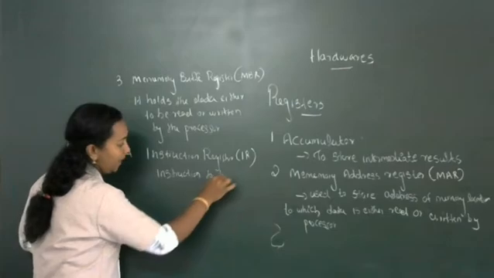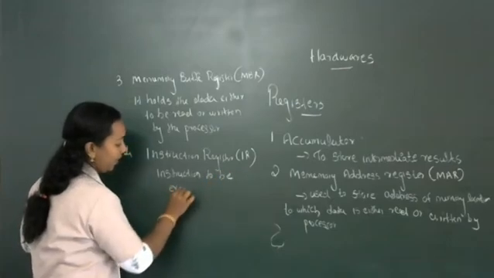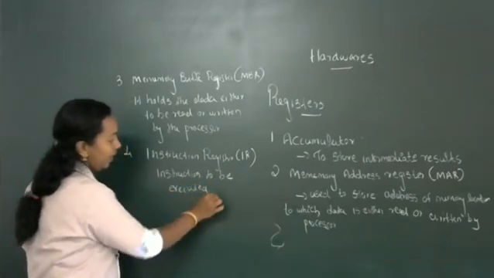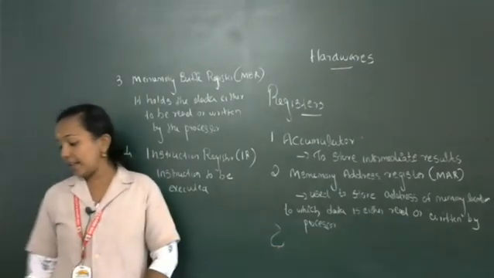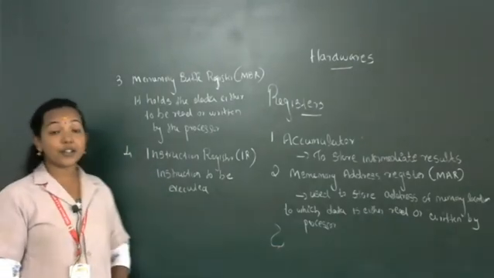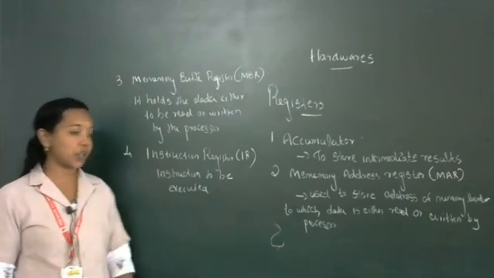The instructions to be executed by the processor are stored inside the instruction register.